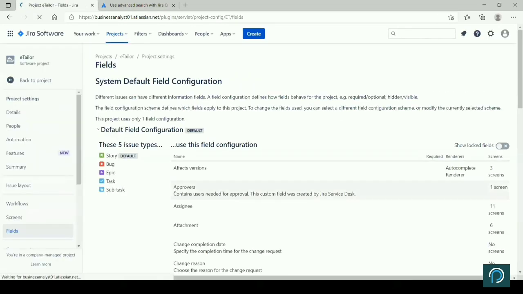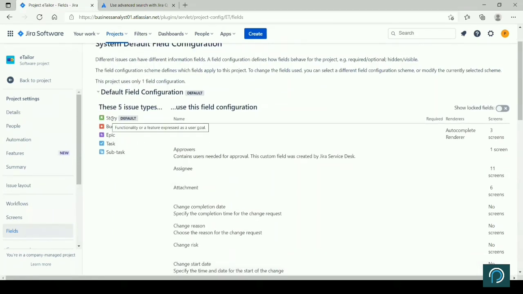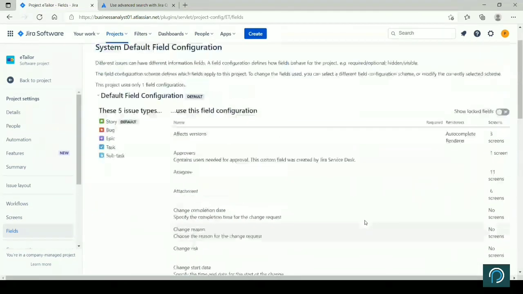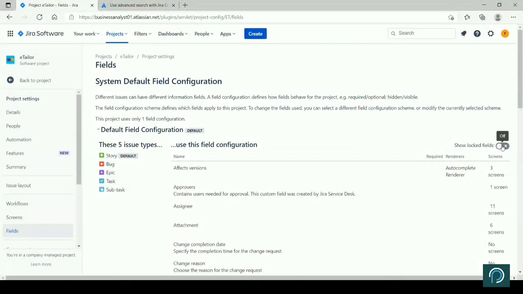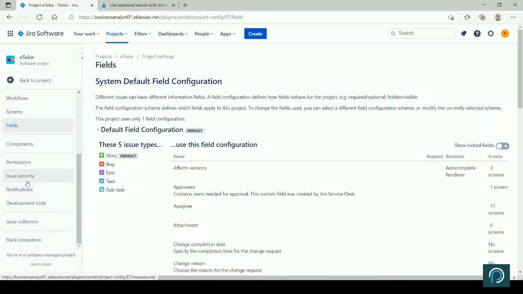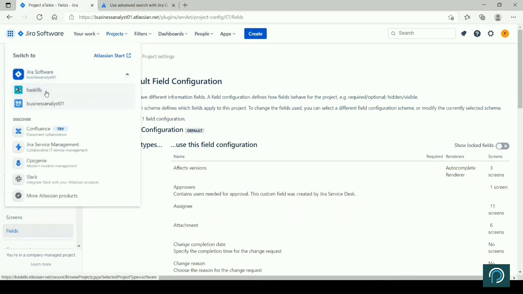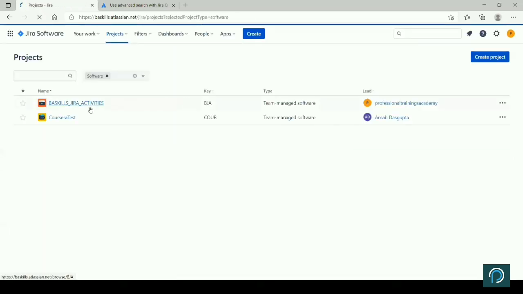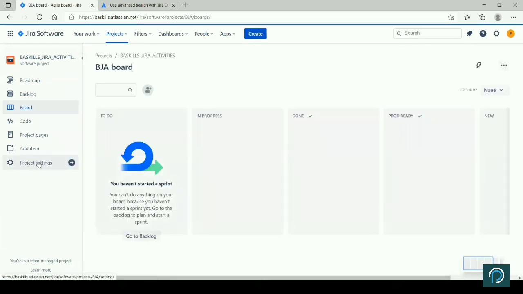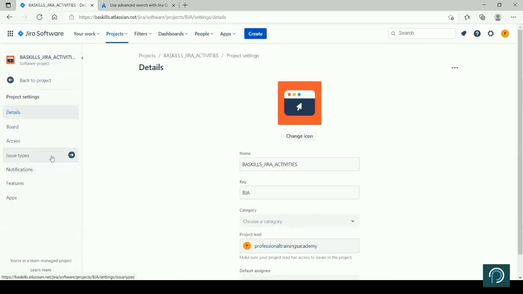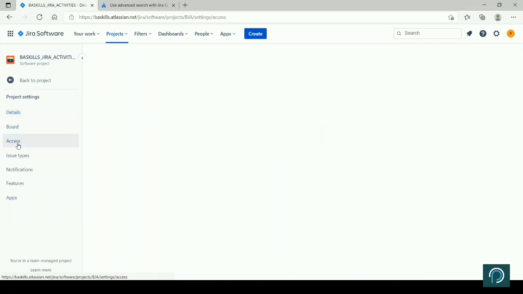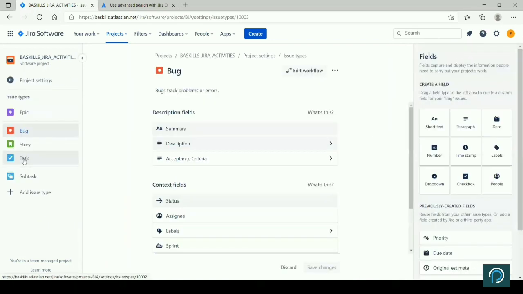And based on that, your actions will happen there. If you come to fields, right, and you want to add certain fields, let me go to story. I think the access is not there here, but we will see it in another project. All these are governed by different permissions. So let me go to another project. If I come to project setting here, access or issue type.